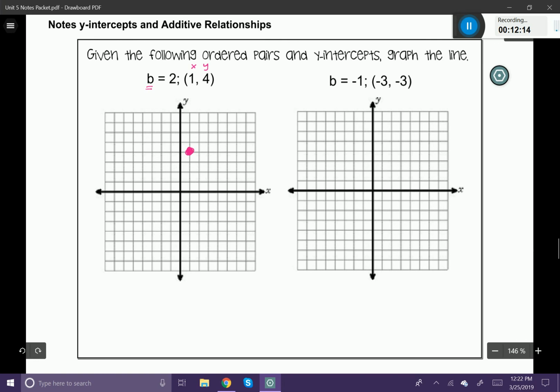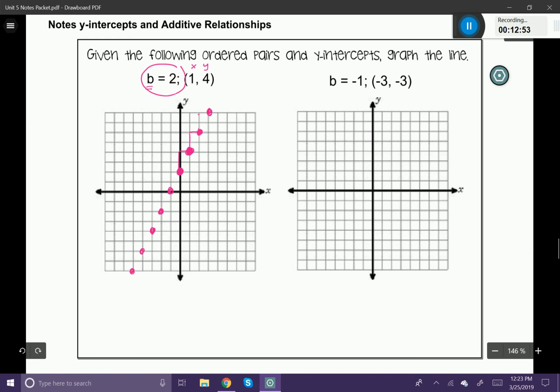Okay, now you can see that my y-intercept is given to me, and my y-intercept is 2. So I'm going to go ahead and put it on the coordinate plane as well. Now that I have 2 points, I can just connect those 2 coordinates and draw the line. The other thing I can do is figure out, what is the slope between those 2 points? It looks like it's going to be a rise of 2 and a run of 1. So I could continue that pattern all the way up my page, and that will show me all the other coordinates on my line. So go ahead and take a second and do that.